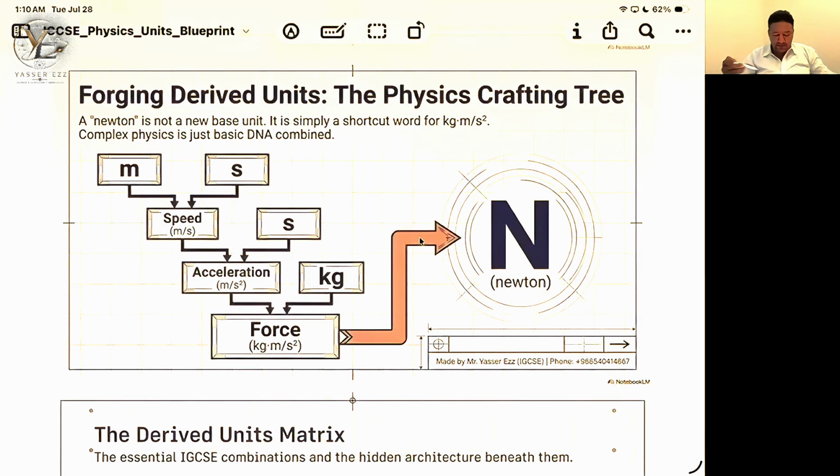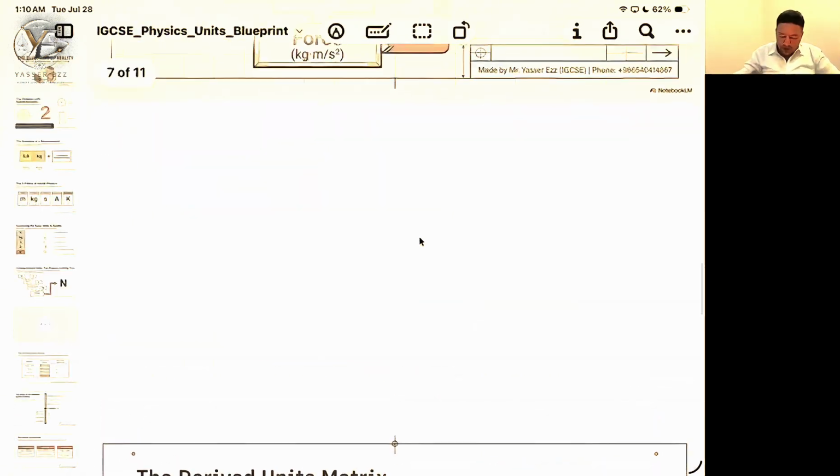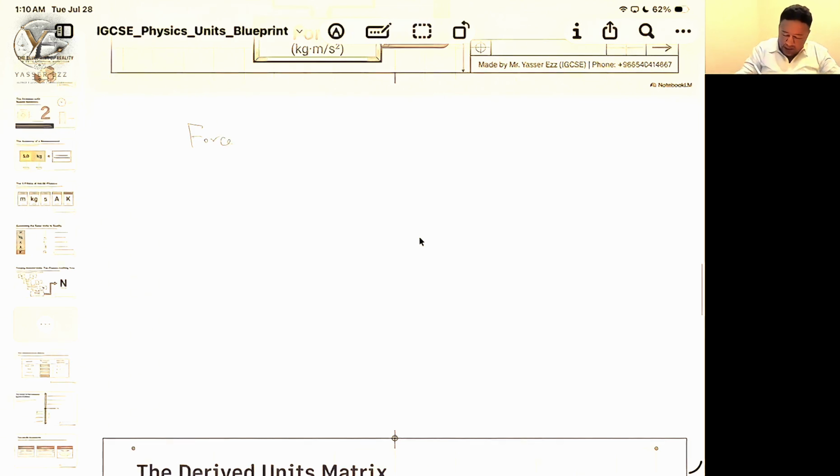For example, let's insert a blank page. Force equals mass times acceleration. What is the unit of mass? Mass unit is kilogram. What is the unit of acceleration? It is meter per second squared. So the unit of force is kilogram meter per second squared. If I'm going to speak about momentum, momentum is the product of mass and velocity. What is the unit of mass? Kilogram. What is the unit of velocity? Meter per second. So the unit of momentum is kilogram meter per second.